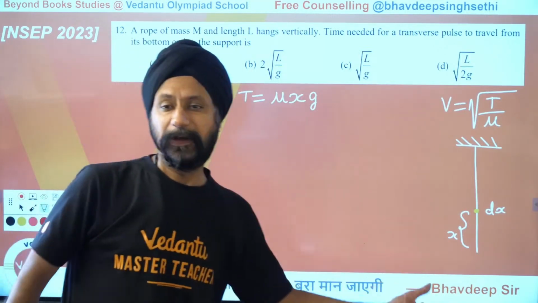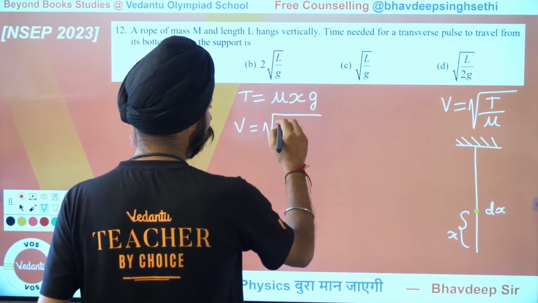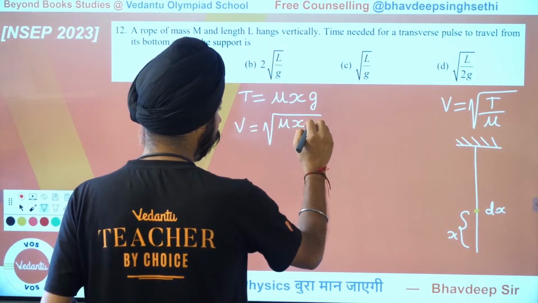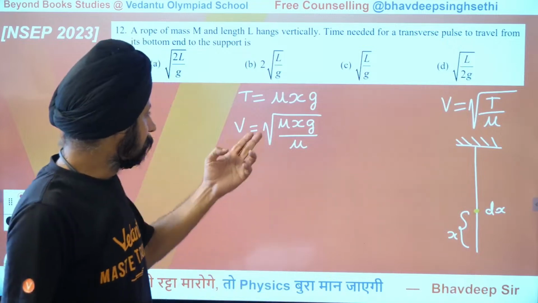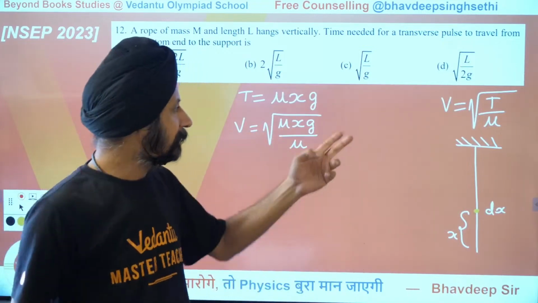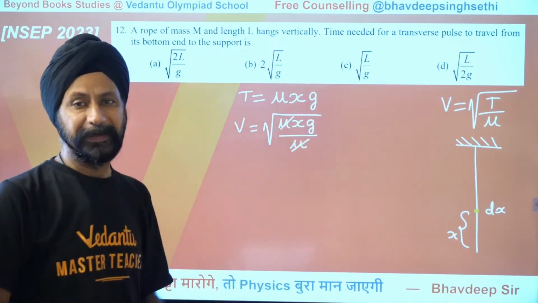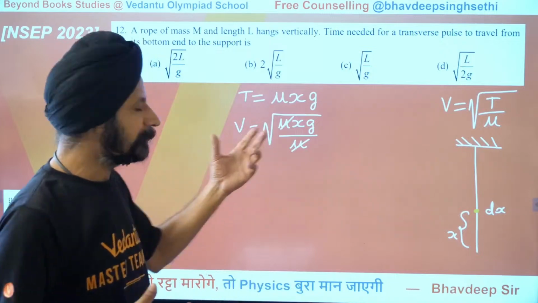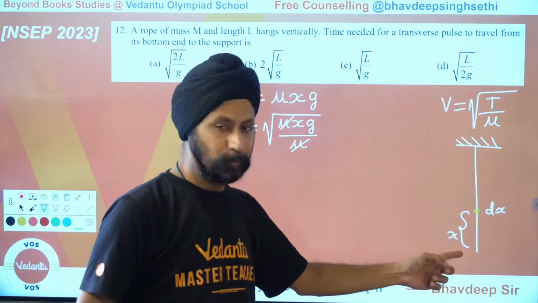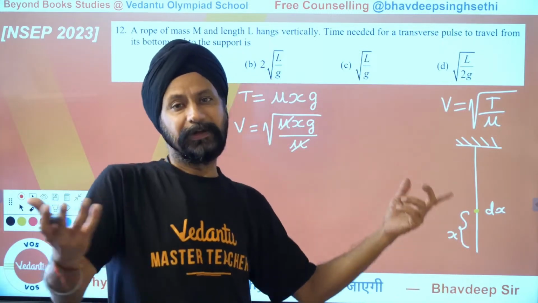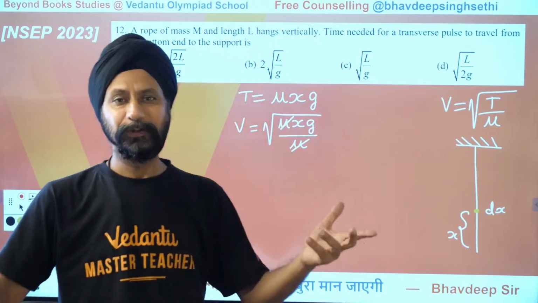So how much is the velocity there? The velocity there would be the square root of this tension, mu x g, divided by mu, right? Because that's the tension and this is the mass per unit length. So you can see the velocity is root of xg. Okay, now we are talking. So velocity as a function of position. I know if position is zero, the velocity is zero and it is increasing. It's not increasing linearly, but at least we know it is increasing and it will be maximum when x is maximum. So this is making sense.